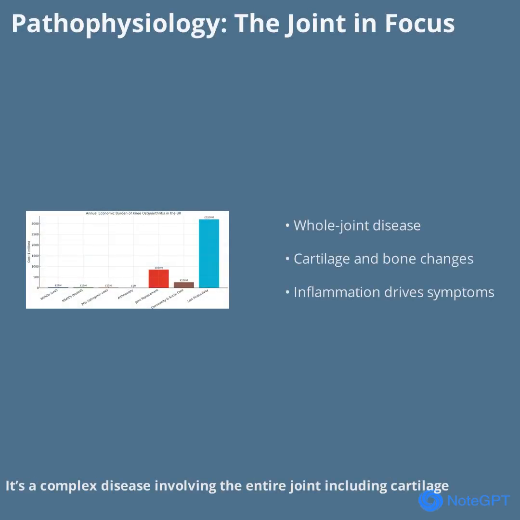It's a complex disease involving the entire joint, including cartilage, subchondral bone, synovium, and surrounding tissues. The articular cartilage loses its resilience, subchondral bone undergoes remodeling, and the synovial membrane becomes inflamed. These changes lead to pain, stiffness, and functional decline. Interestingly, the severity of symptoms doesn't always match what's seen on imaging, as factors like pain processing and psychological state also influence how OA is experienced.